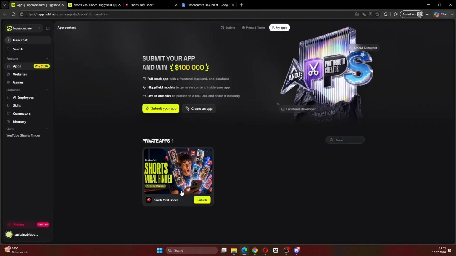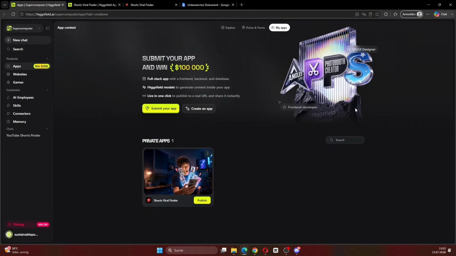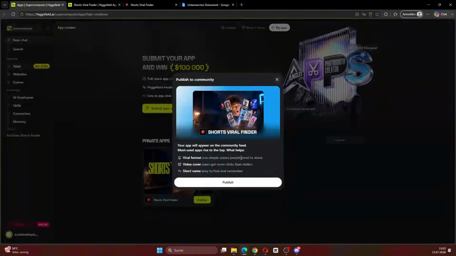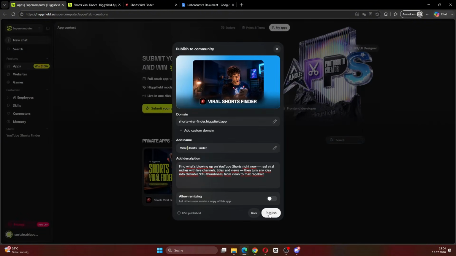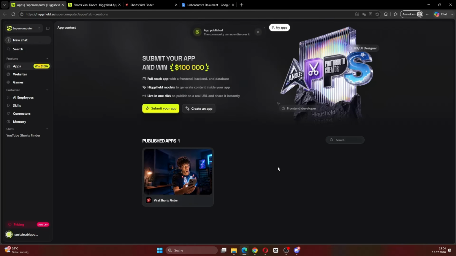Now if we go back to the app page, we can see that the full app is ready. All we have to do is click publish and then it will become publicly available. Here we can choose the name and then all we have to do is click publish. Then the app is live.